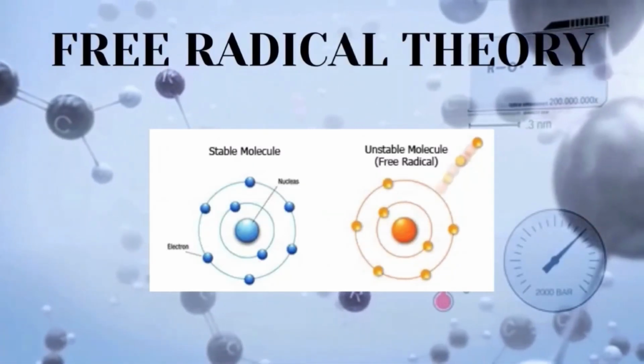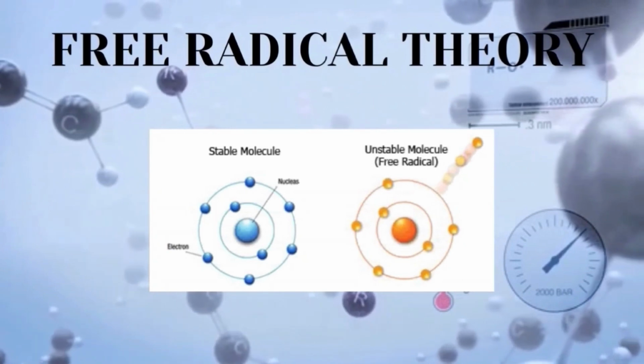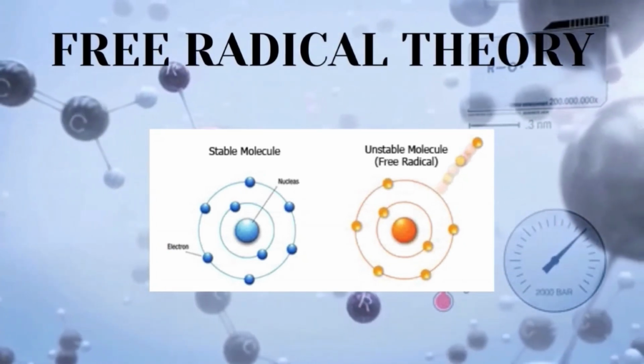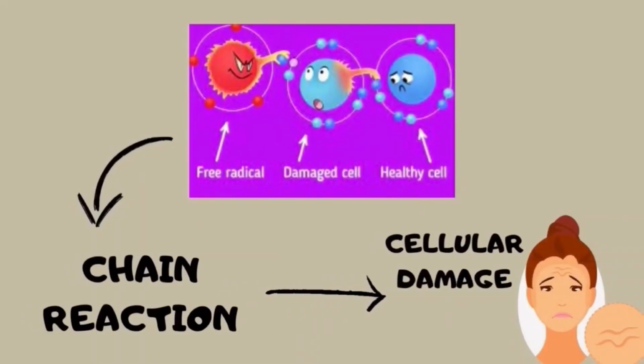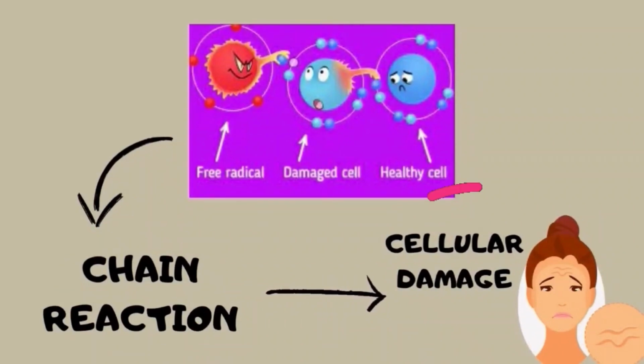Free radical theory. In this theory, an atom, ion, or molecule contains an unpaired or odd number of electrons, which can damage our cells and lead to illness and aging. Free radicals are like robbers which are deficient in electrons, and they will attack and snatch an electron from other cells to satisfy themselves. This in turn destabilizes the other molecules, turning them into free radicals themselves and creating a chain reaction. A chain reaction will cause cellular damage, which in turn causes aging.